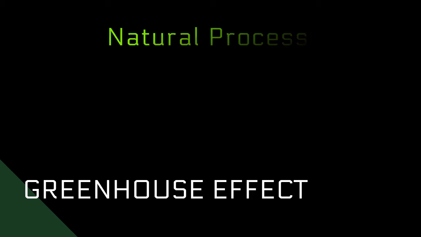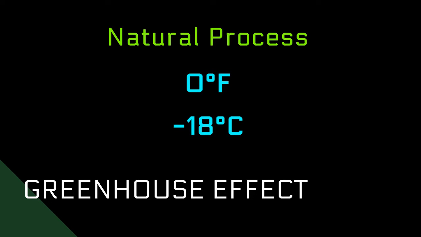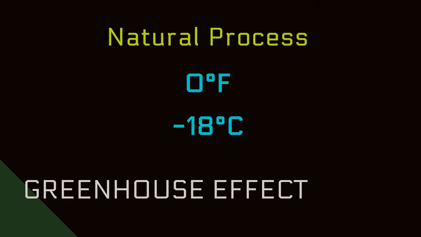This is called the greenhouse effect and is a natural process that is required for life on Earth. If there were no greenhouse gases, Earth's average temperature would be around 0 degrees Fahrenheit or negative 18 degrees Celsius. However, greenhouse gas levels have been rapidly increasing recently, leading to global warming.